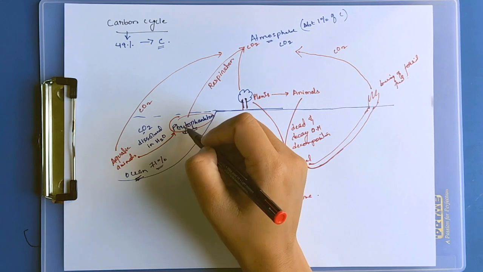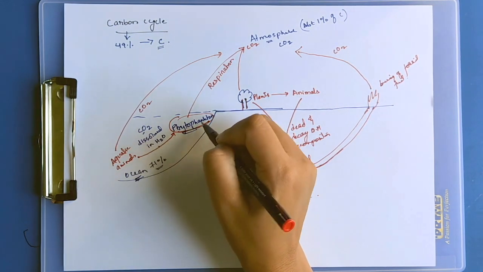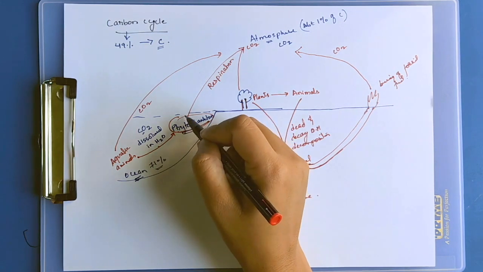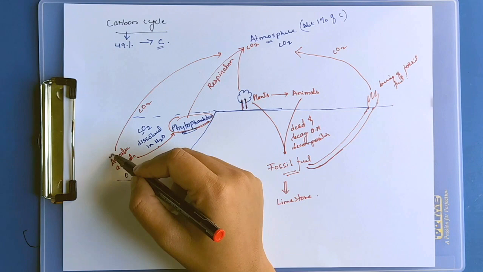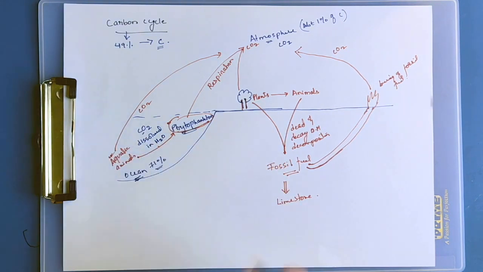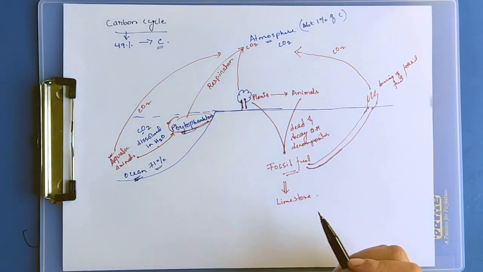In the oceans, phytoplankton use the CO2 dissolved in the water for making their own food, and they are eaten by aquatic animals. When these aquatic animals and phytoplankton respire, they release large amounts of CO2 in the atmosphere.